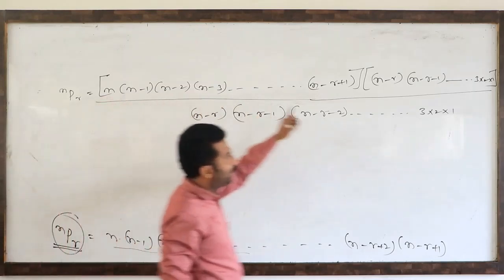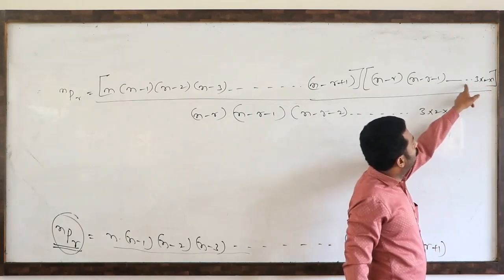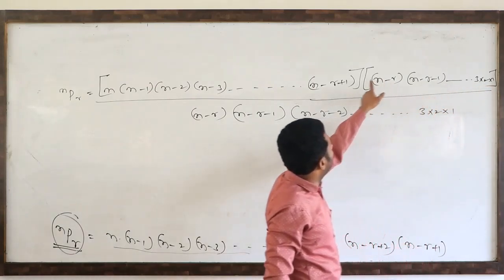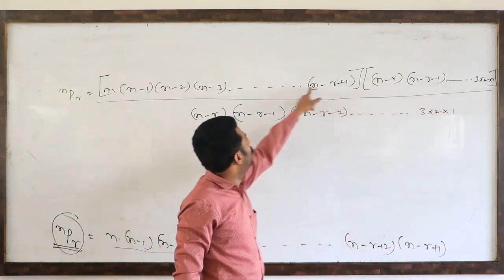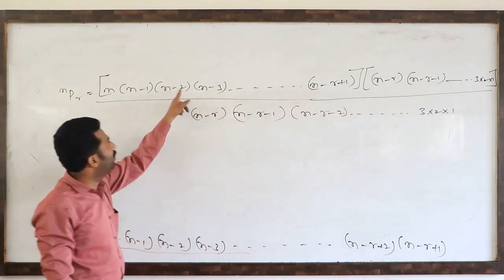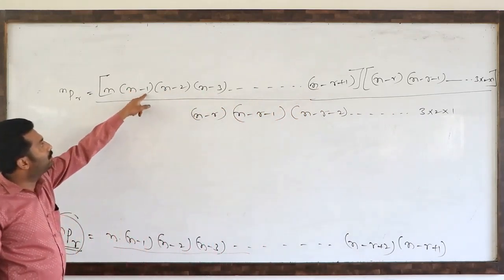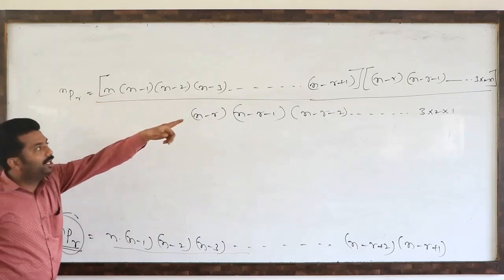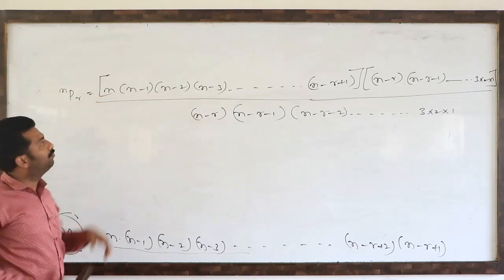If you want to check, 1 into 2 into 3 into 4 into and so on, n minus r into n minus r plus 1 into and so on, n minus 3 into n minus 2 into n minus 1 into n. So the continued product of first n natural numbers is there.